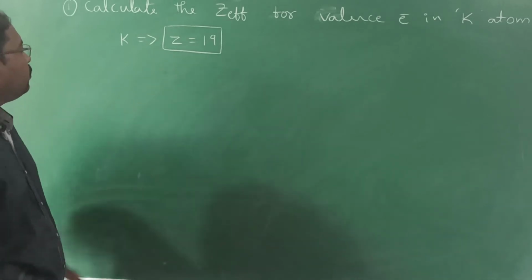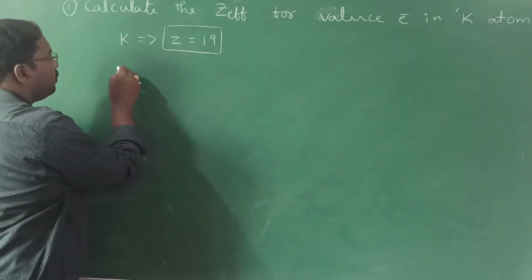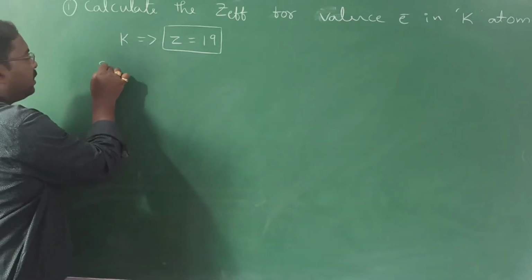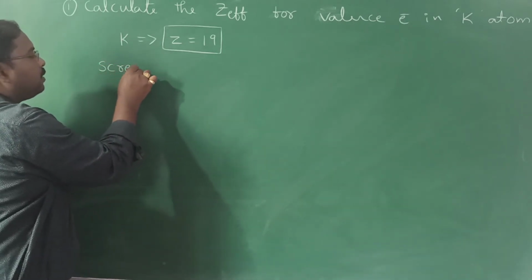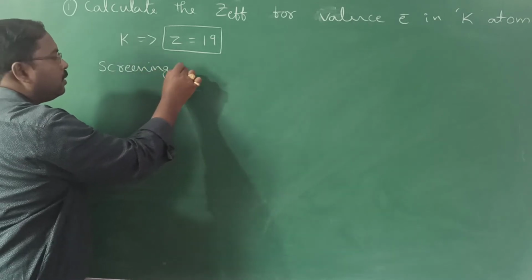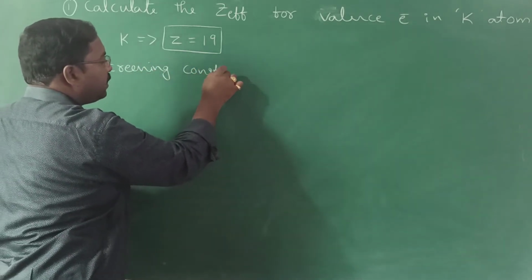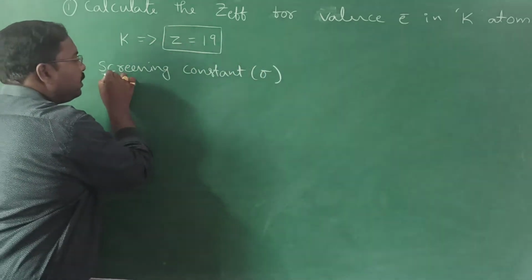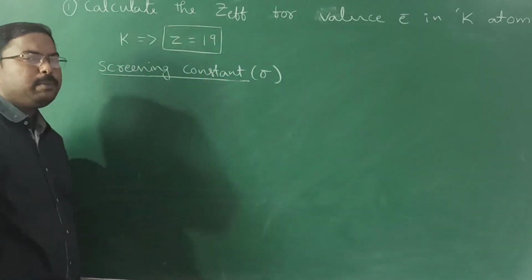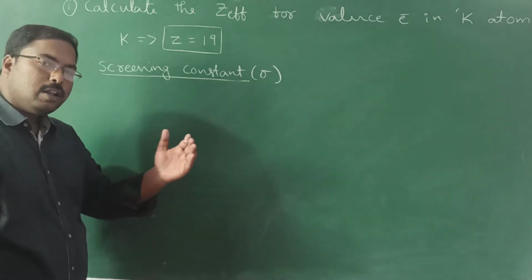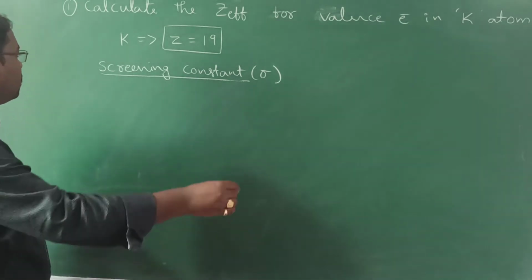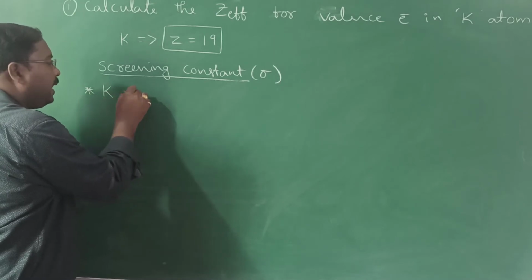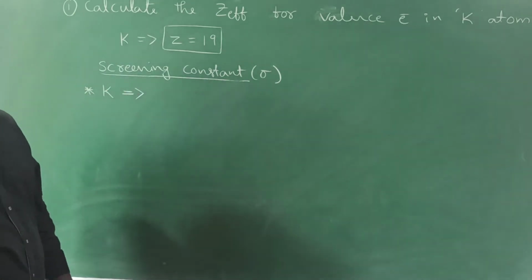Now, to calculate Z effective, we need to measure the screening constant. So first we need to calculate the screening constant sigma for the valence electron present in potassium. Now follow the rules. First for potassium, we need to write the electronic configuration.